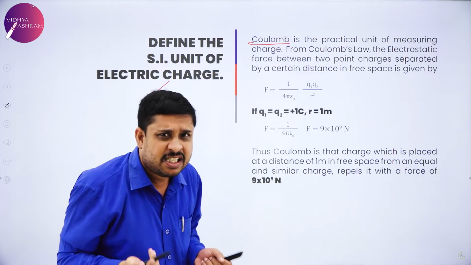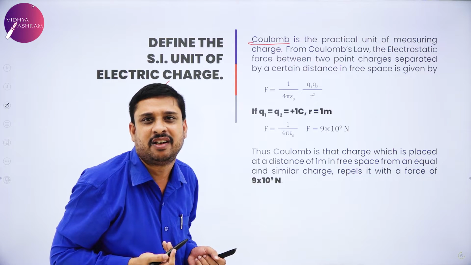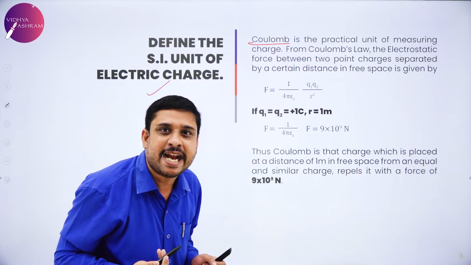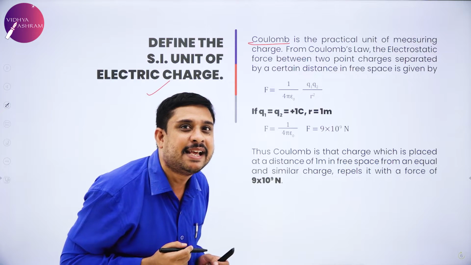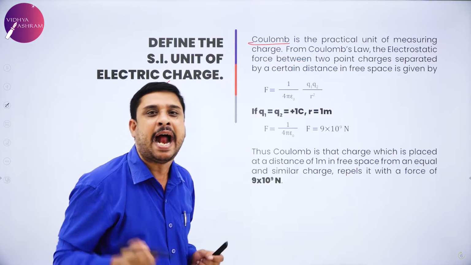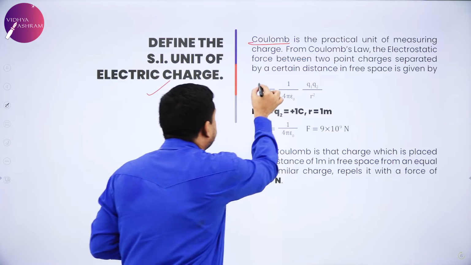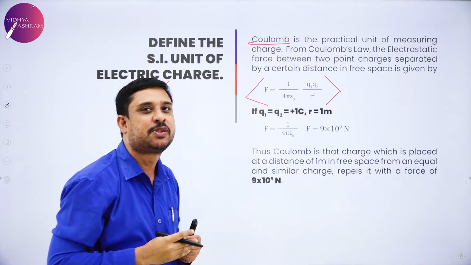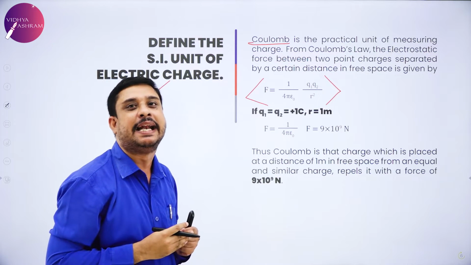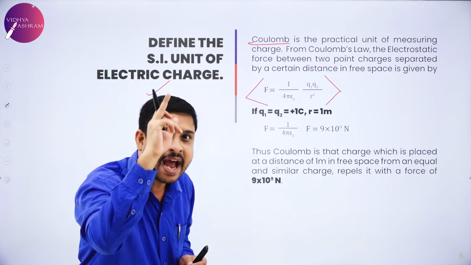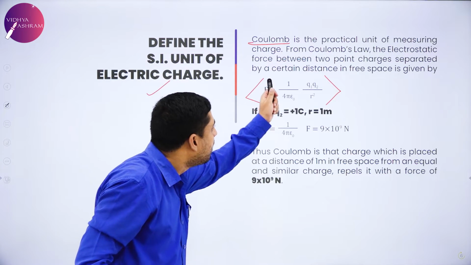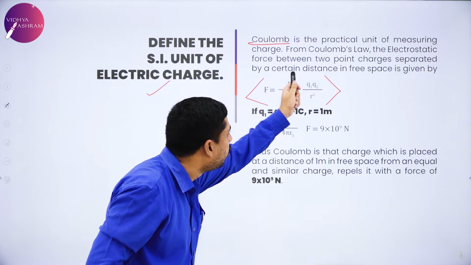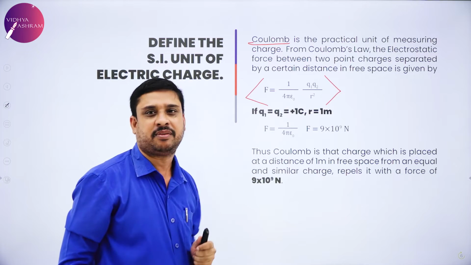Why free space? A general situation has to be considered. Two point charges separated by a certain distance in free space, and from Coulomb's law, the electrostatic force between them is written as 1 divided by 4 pi epsilon naught Q1 Q2 divided by R square.